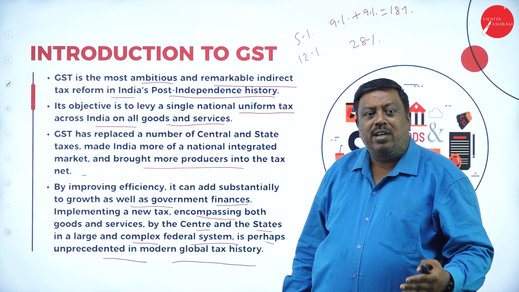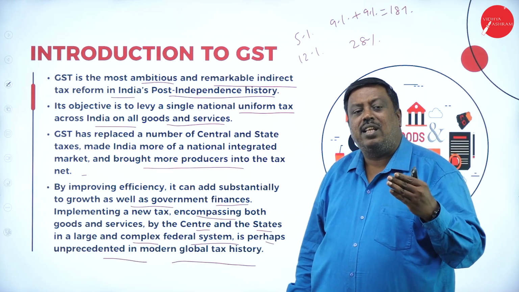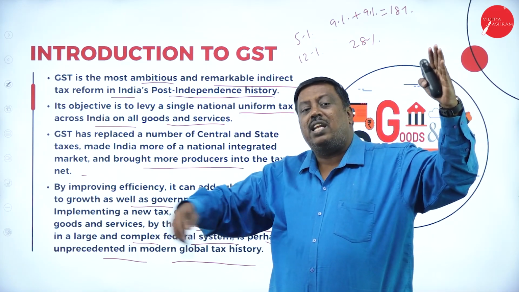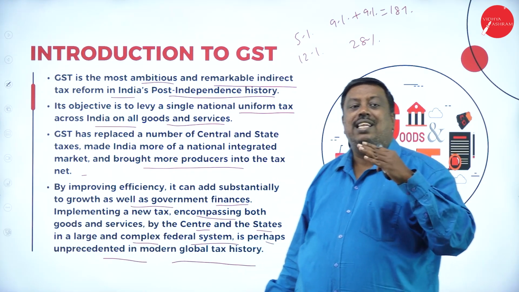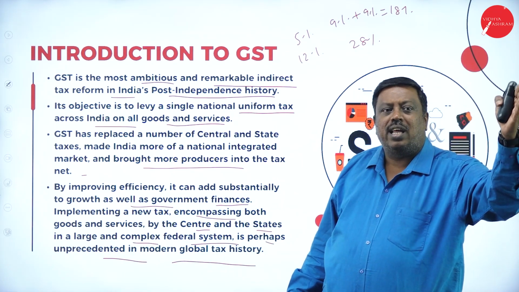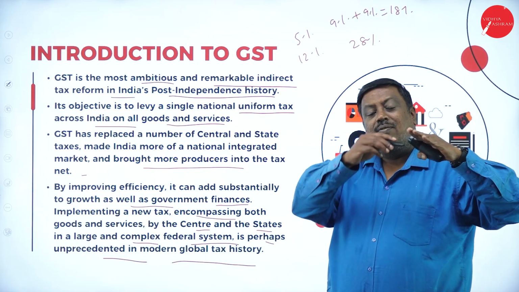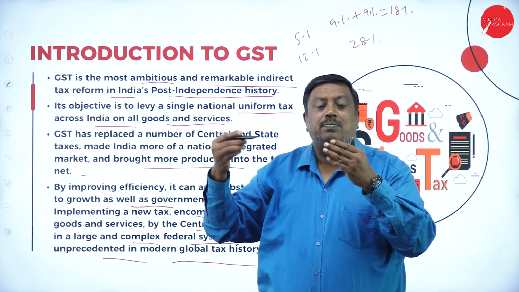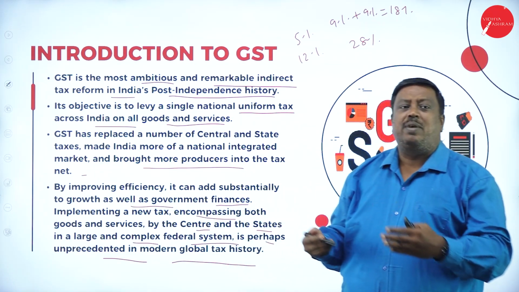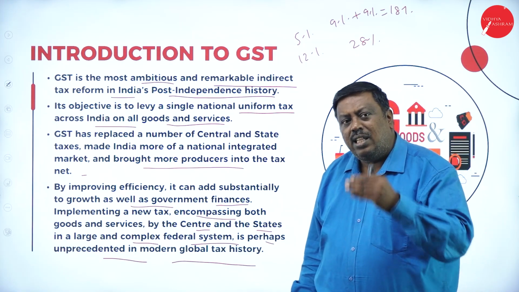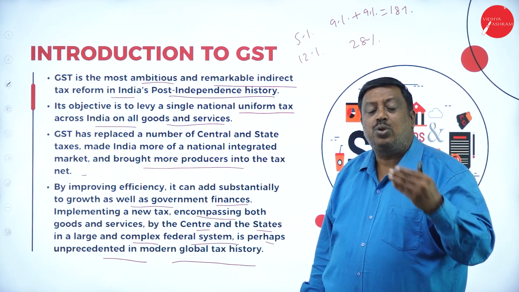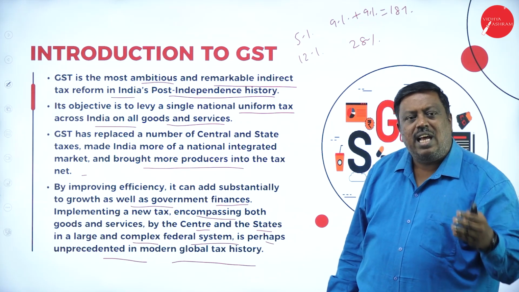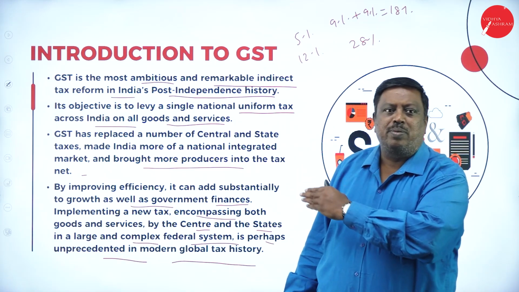Earlier, we were not tracking where the goods were traveling and from where the goods came, the journey of the goods from the raw material till the finished product. Now, I can easily identify where the raw material started to travel, where it got completed as the final output, and in which place it was purchased, but not the consumer name, we can't provide that here. At least we can know where the goods have been sold, in which area. So we can identify easily, and it benefits the nation as well as the business people and the consumer also.